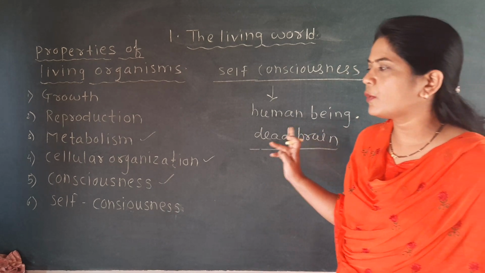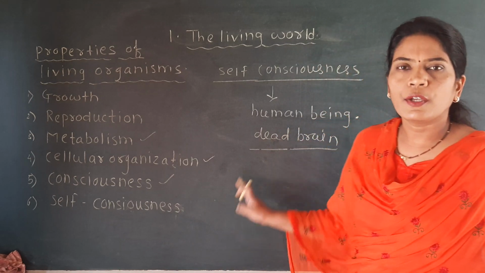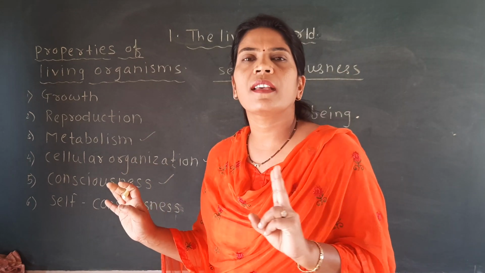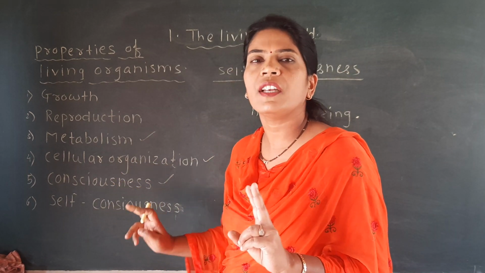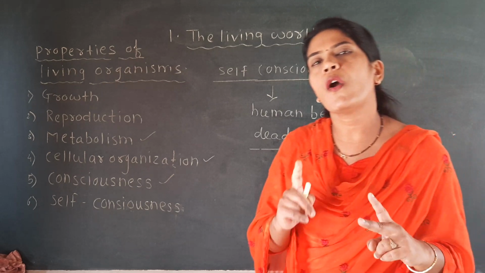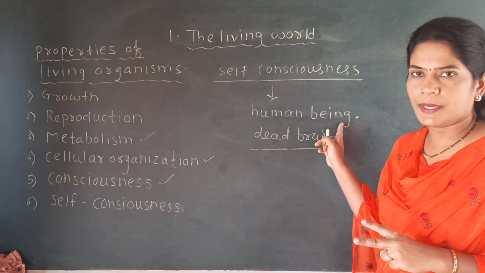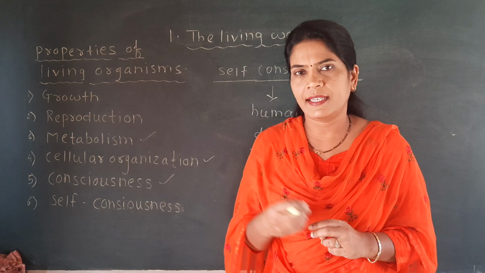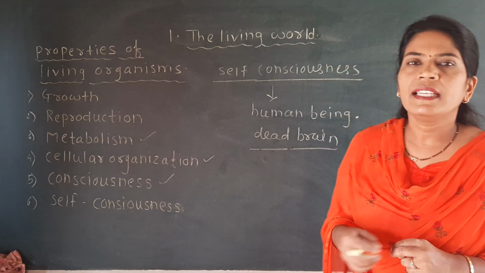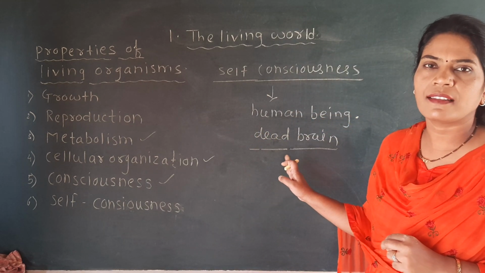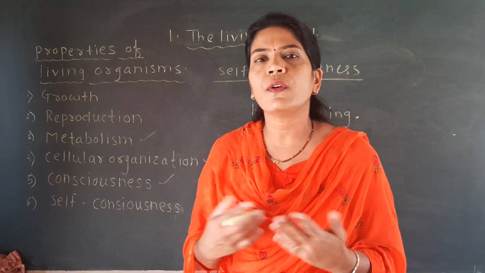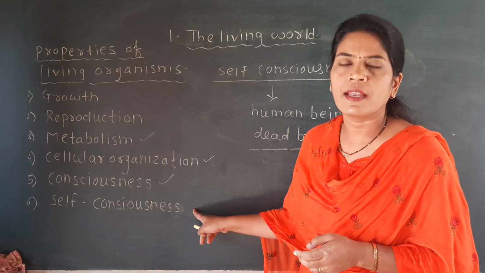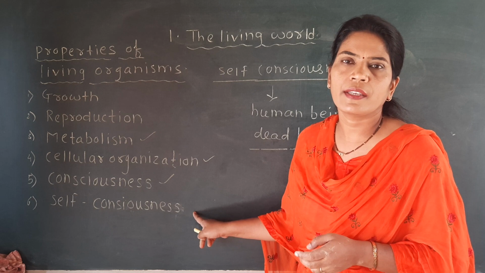So it is an exception to the self-consciousness in the human being, due to which also the self-consciousness is not a defining property. Two reasons are there why self-consciousness is not a defining property. One reason is that it is found only in the human being, and another is that if we take the example of the coma patient, then this cannot apply there, because a coma patient has a dead brain, and a dead brain cannot work, cannot give response, cannot give self-consciousness. That's why this property cannot apply to everyone, and so we call it not a defining property.